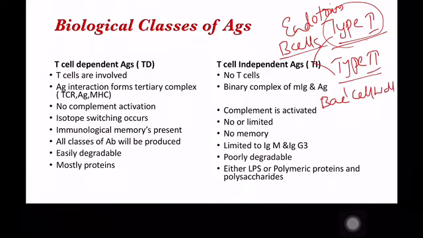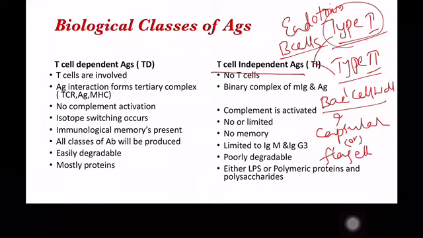The type 2 T cell independent antigens include the bacterial cell wall polysaccharides and the capsular polysaccharides, and also some proteins like flagellar proteins.